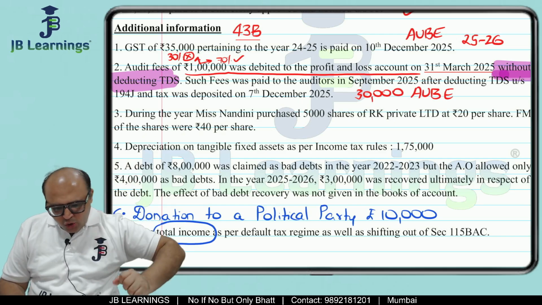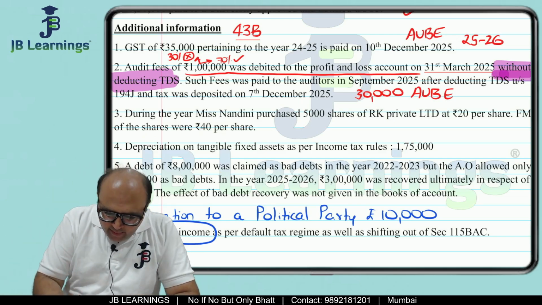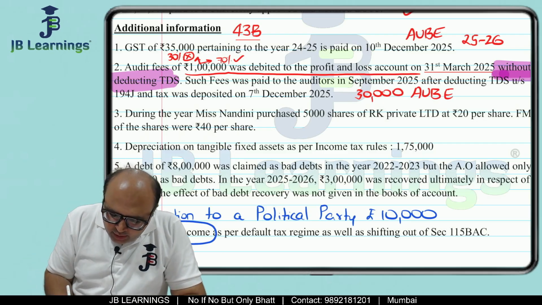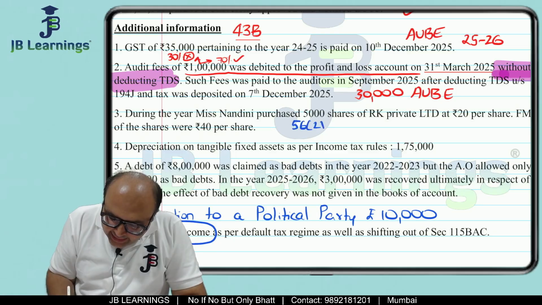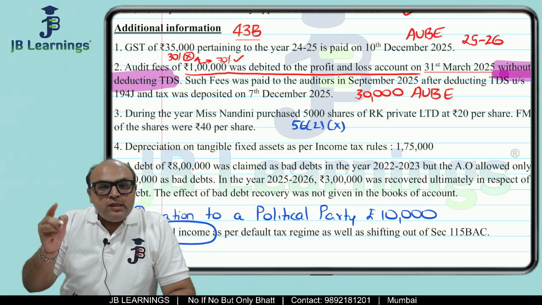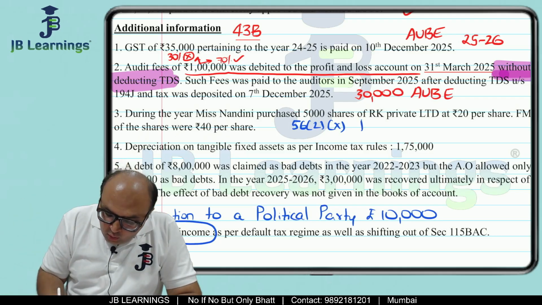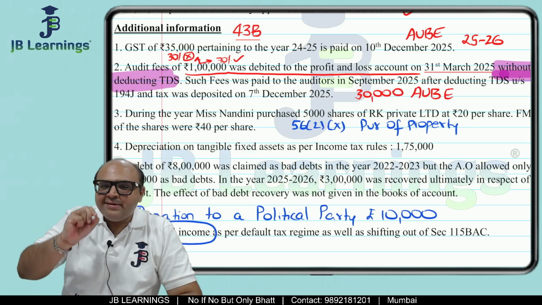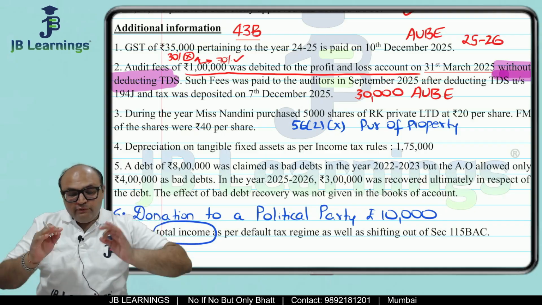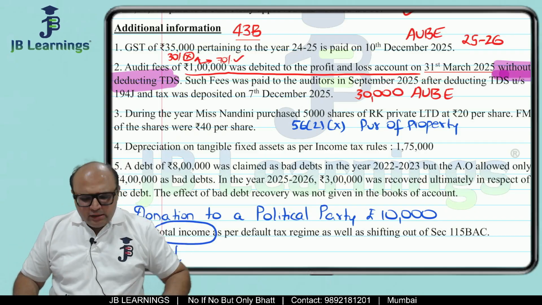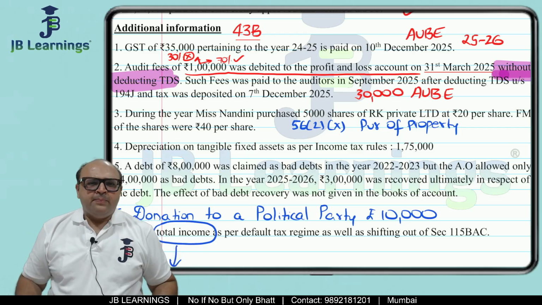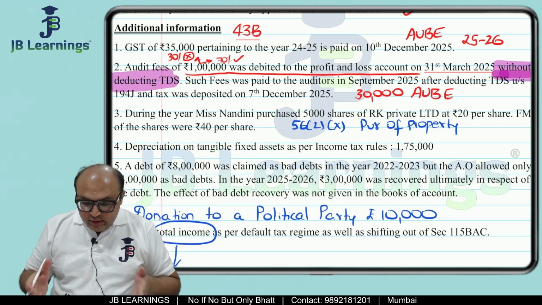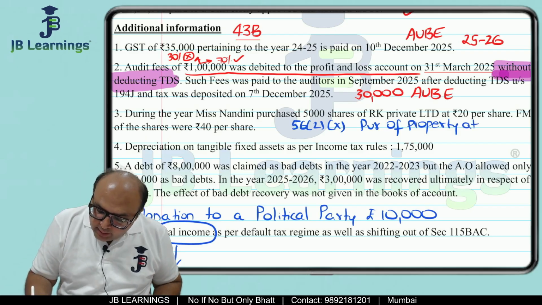Oh my God, this is deadly information, friends. Friends, if you remember, 56(2)(x), purchase of a property at a low price. If you remember the definition of property in 56(2)(x), it includes shares. Friends, this is a very important adjustment. I have asked this adjustment to many students, but the majority of the students are not able to crack this. This is purchase of property at a low price.